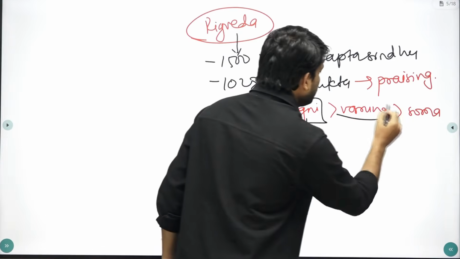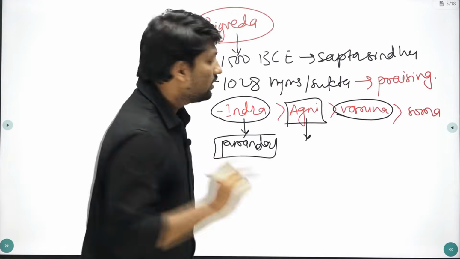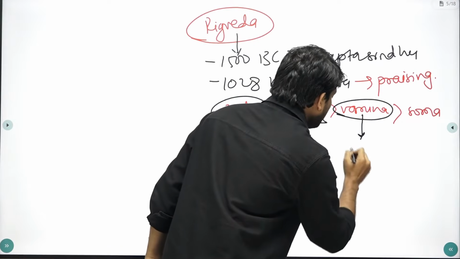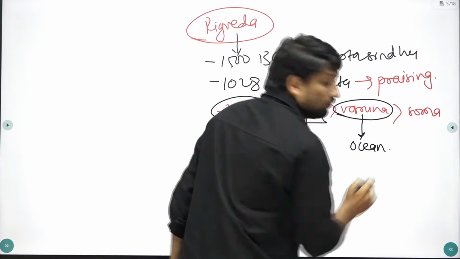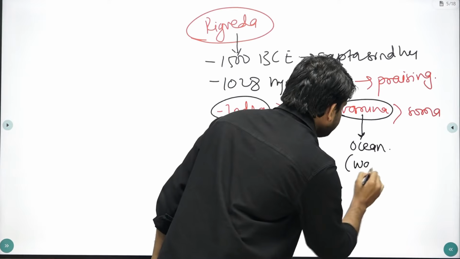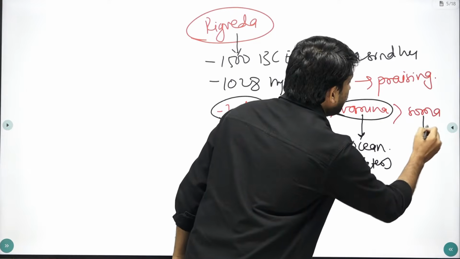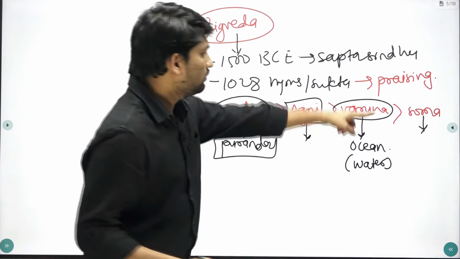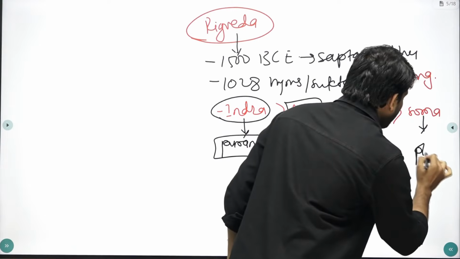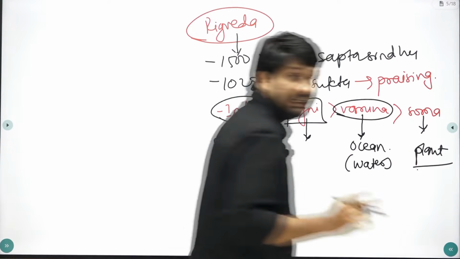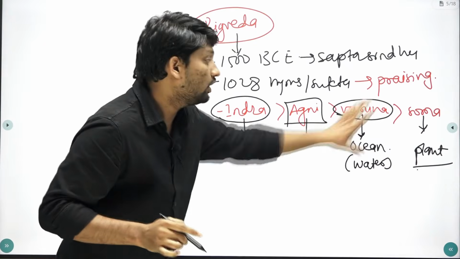If you consider Varun, Varun was the third most important god. Varun was the god of ocean, or water. And Soma was the fourth most important god. Basically Soma was actually a plant, the god of the plant from which the intoxicating drink Soma was prepared.